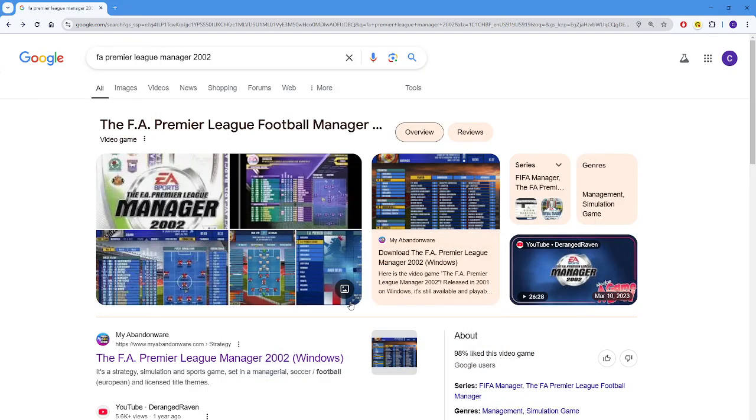Hello, today I am going to show you how to install the FA Premier League Manager 2002 on Windows 10 64-bit version. So you go to Google, go to website My Abandonware.